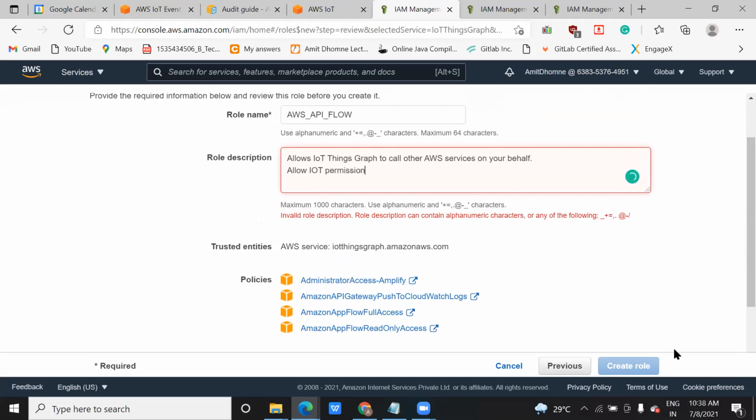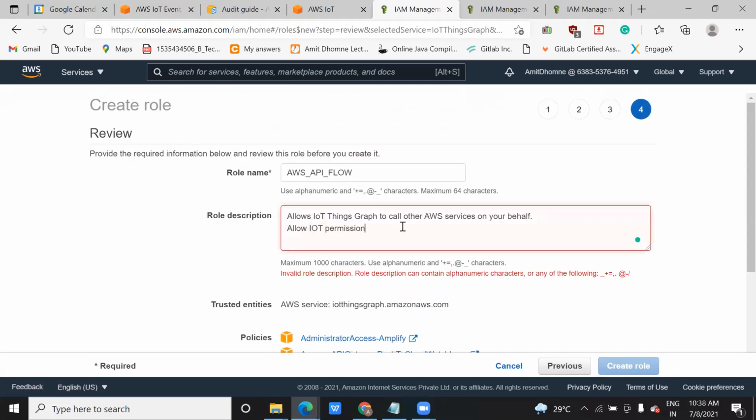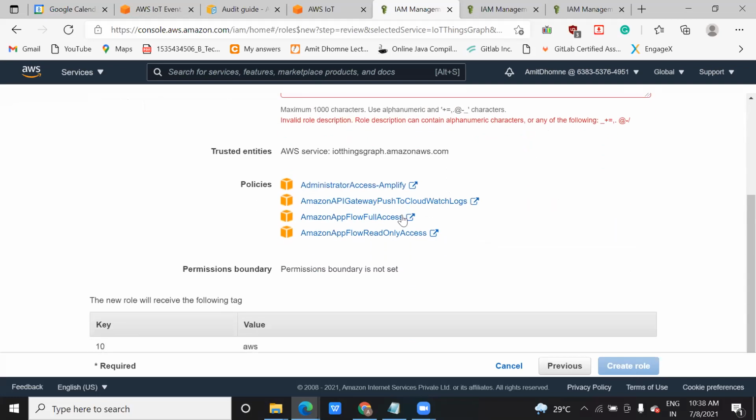Okay, now I am going to, one minute. Yes, next review, IoT permission. It is saying the role description should not have an underscore, so you can remove this underscore. Okay, permission boundary is not set.